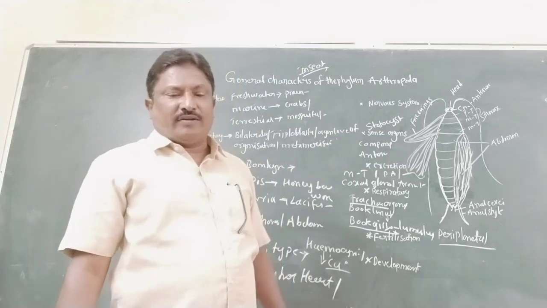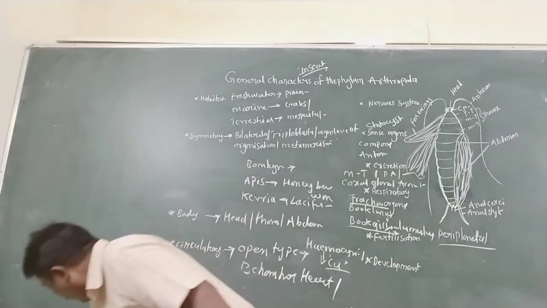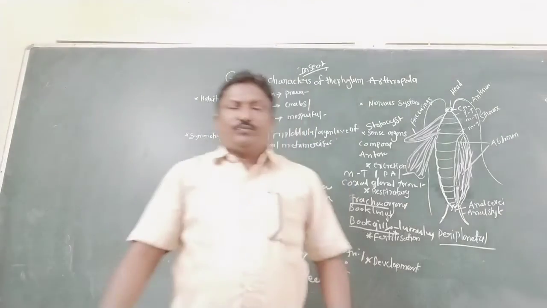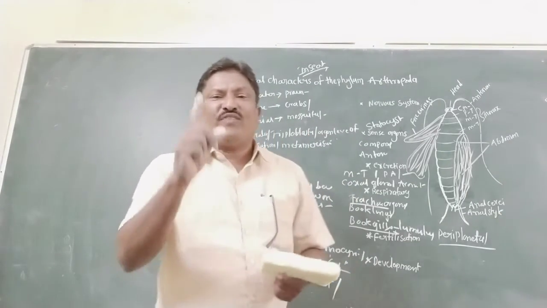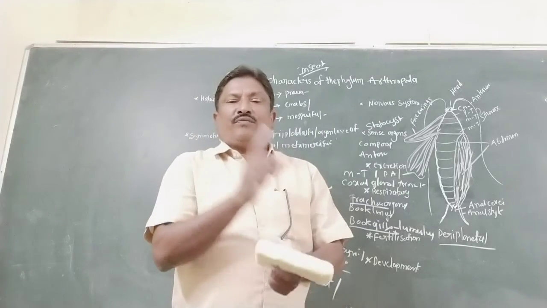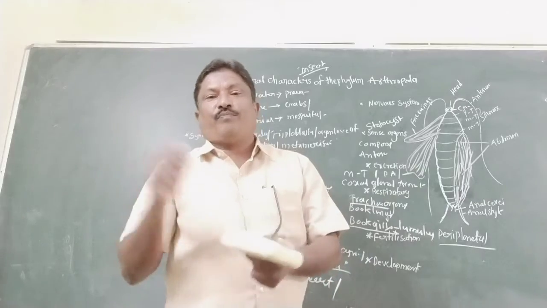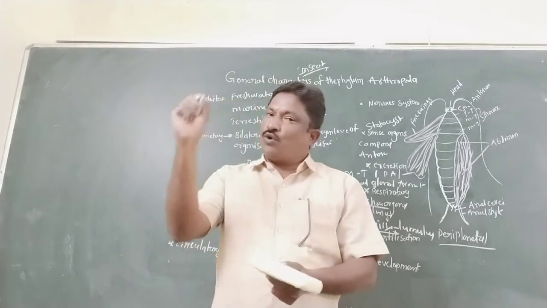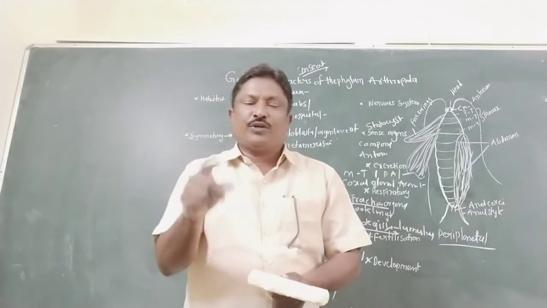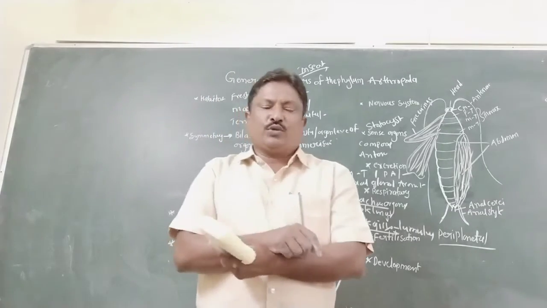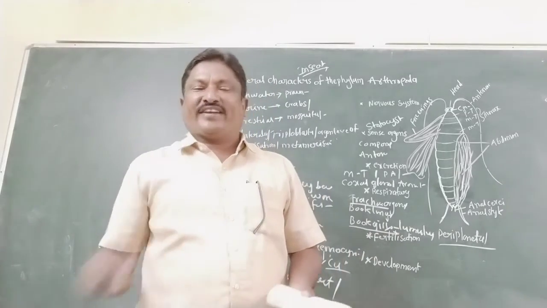So as well as here vectors are also there. Various types of vectors. The vectors are the female Anopheles mosquito, the cause of malaria. Female Culex mosquito, the cause of filariasis, and Aedes, the cause of dengue. So these are the vectors, the disease transporters.